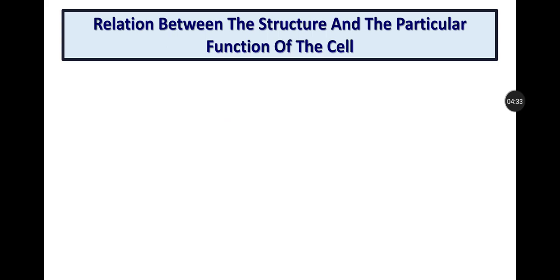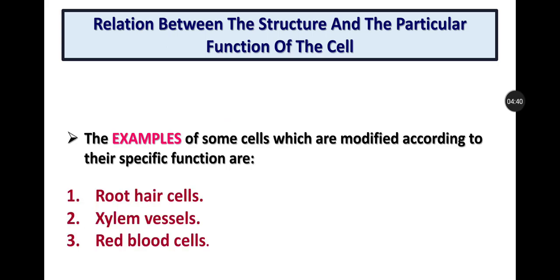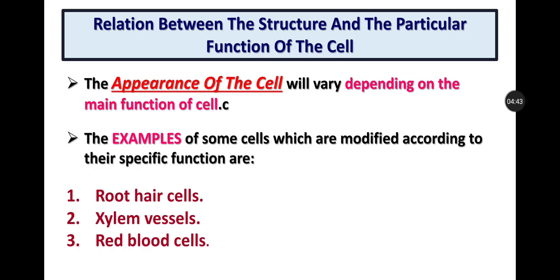Okay, now the relation between the structure and the particular function of a cell. The appearance of a cell will vary depending on the main function of the cell. As I have told you before, the appearance or structure of the cell varies depending on the main function of the cell. Like the red blood cells lack a nucleus because they have to carry more oxygen, they have to absorb more oxygen.